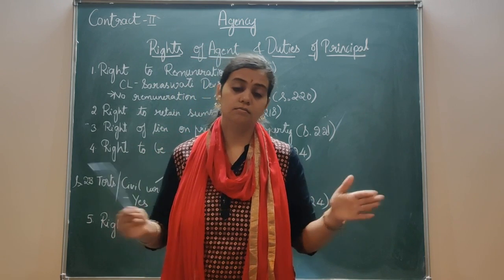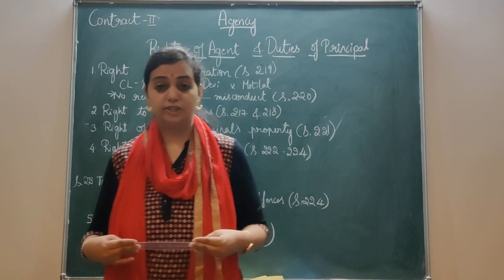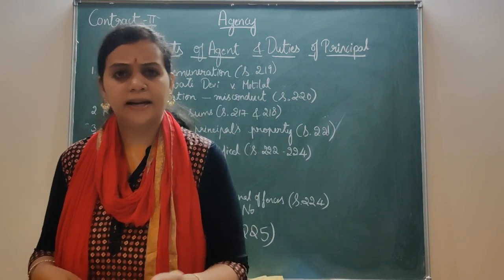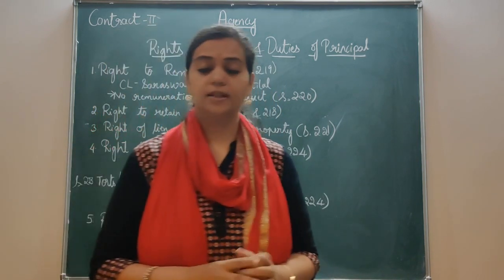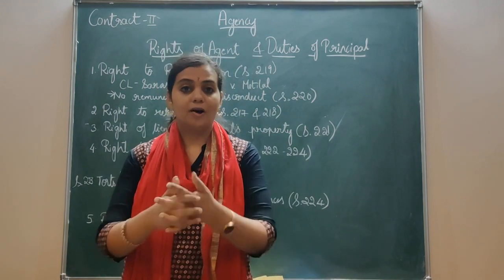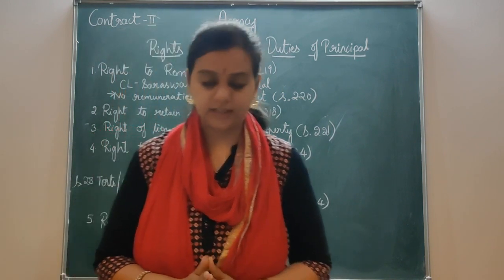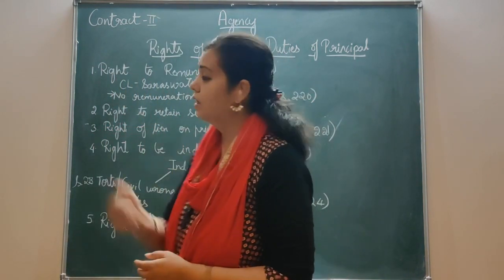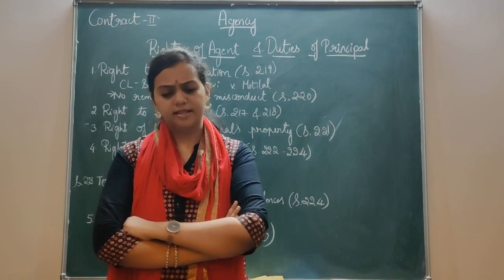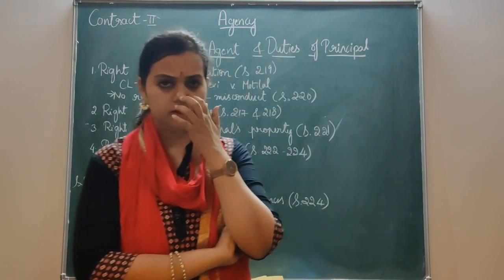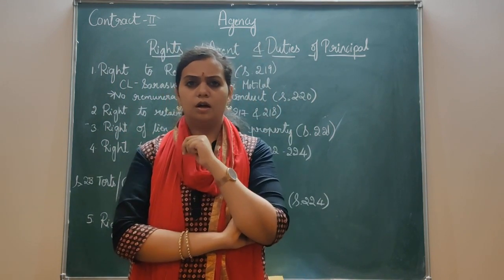Was consent given by the principal for the commission of the agent? Accordingly, the plaintiff, the estate agent, found a purchaser who was willing to pay 1,27,000 for the property. And they also gave an advance of rupees 30,000. Subsequently, the defendants refused to sell the property to the customers. They said that no, we don't want to sell the property.